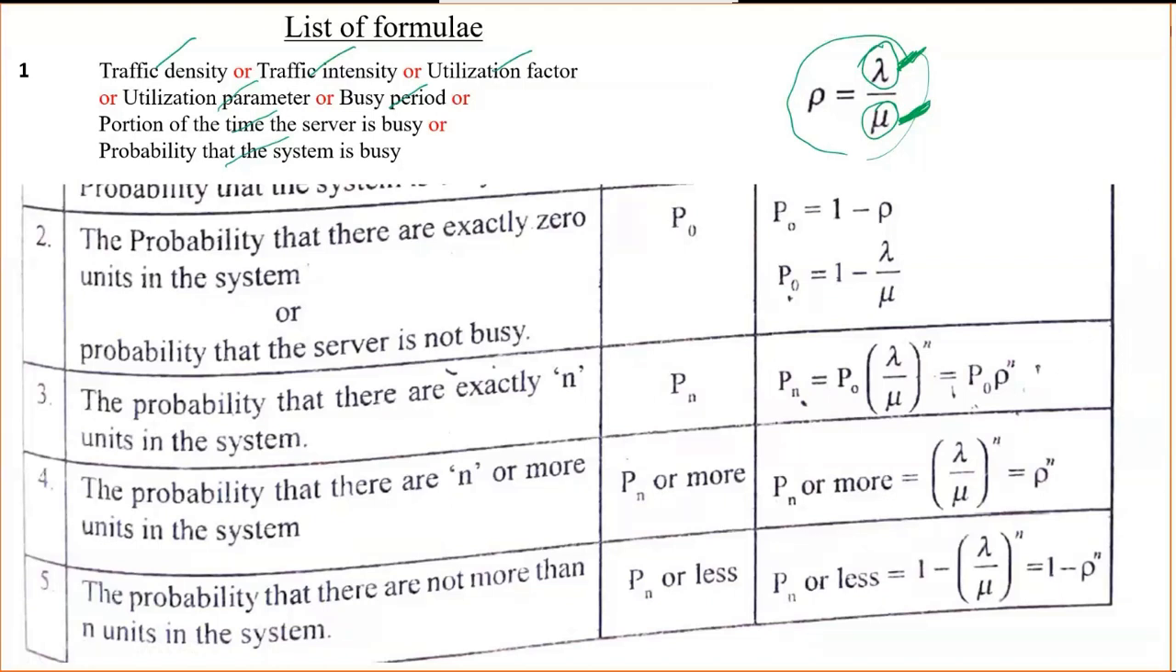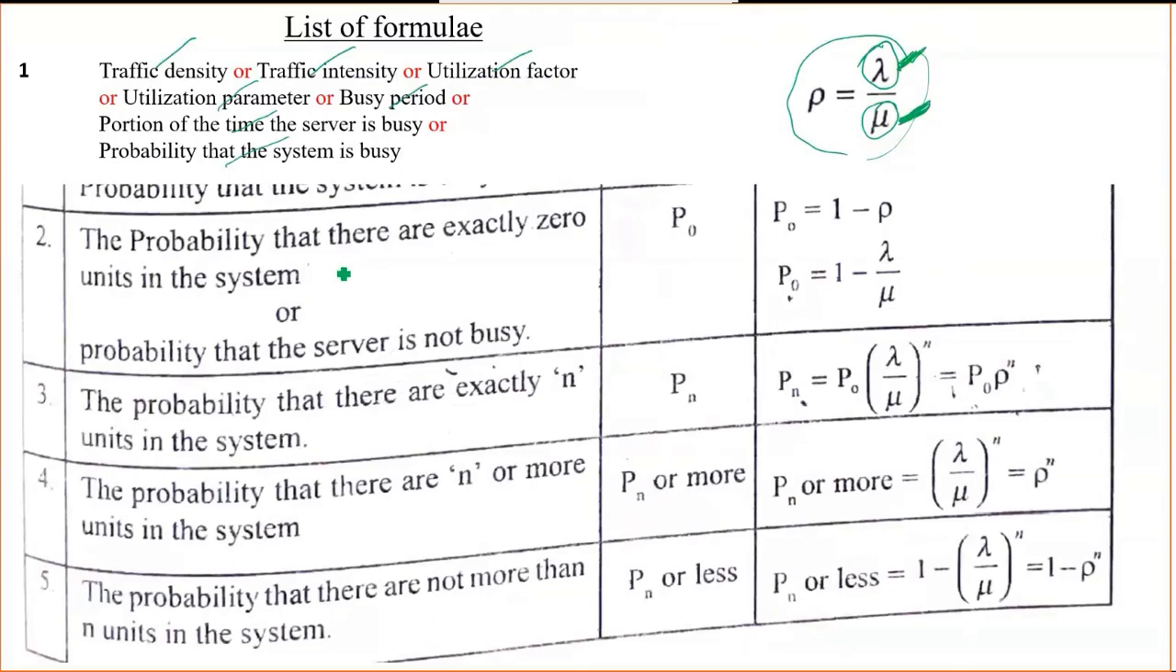Okay, next one is the probability that there are exactly 0 units in the system, or the probability that the server is not busy. If they ask this question, then you need to use the formula P naught equal to 1 minus rho. It is not a P, it's a rho. That is 1 minus rho. We already know the value of rho, so that is 1 minus lambda divided by mu. Both formulas are the same, so you can put the value of rho or lambda divided by mu.